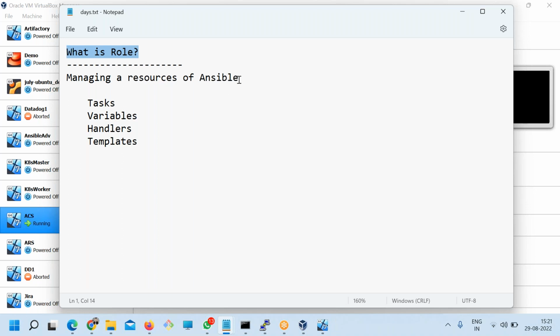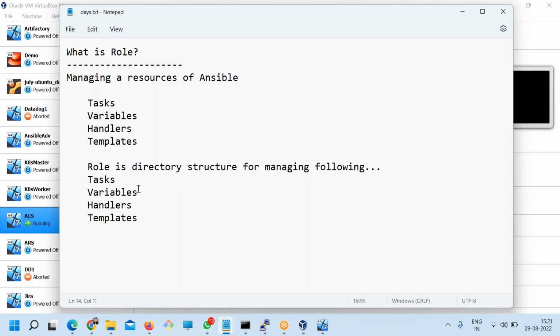If you look at this in Ansible, we have multiple resources in a playbook: tasks, variables, handlers, and templates. So role is basically a directory structure for managing the following.